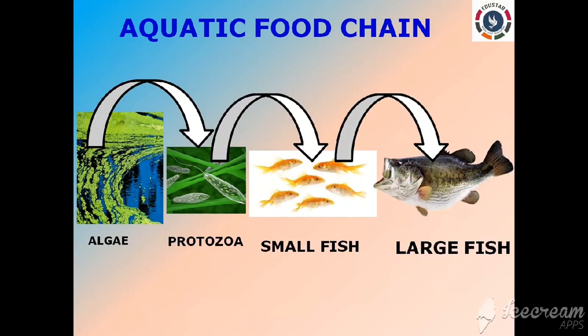Next, let's see about the food web. So terrestrial food web. So we know that there are a large number of food chains in a biotic community in an ecosystem, isn't it? When these food chains are interlocked by the organism which occurs in more than one food chain, then that is called a food web. So a network of food chains in an ecosystem that are interrelated at various trophic levels or between the various species, that is called a food web as well, right? So it is very clear that the various food chains in an ecosystem cannot be operated independently, right?